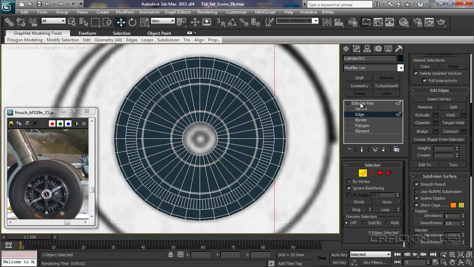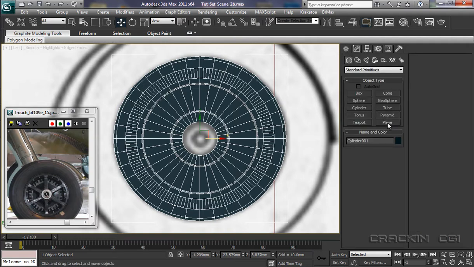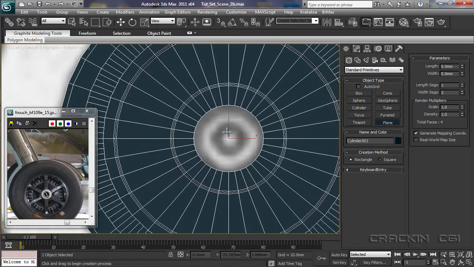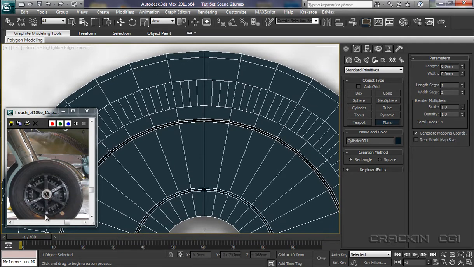Click off there, come up to the root, into our create panel, and we're going to select plane. Now let me just zoom in a little bit. If you look on here you'll see that these are tapering downwards. You see it better on these sections down here. The tip, as you can see in these sections, they taper from the top down to the center, whereas these taper from the center down to the bottom.